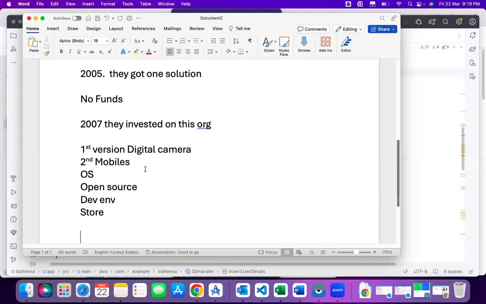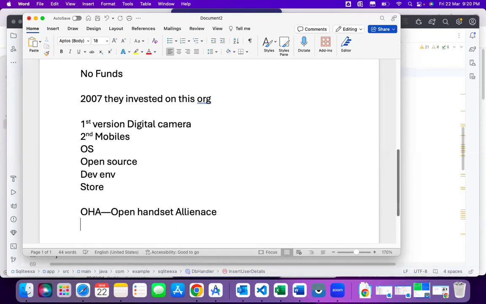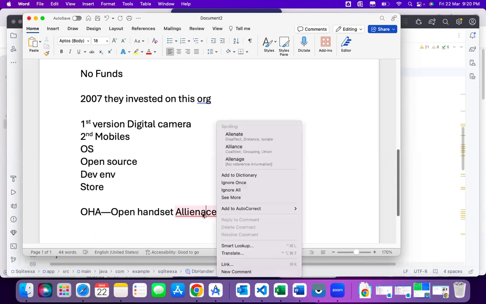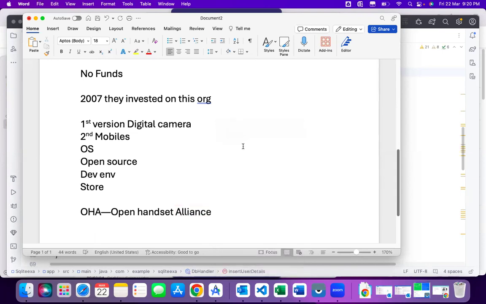But why is it open source? Because this architecture and design were developed under OHA, the Open Handset Alliance, which is a community. Whoever develops apps or software under this community must keep it open source for lifetime. These people also followed those standards, so that is the reason it is open source for lifetime.